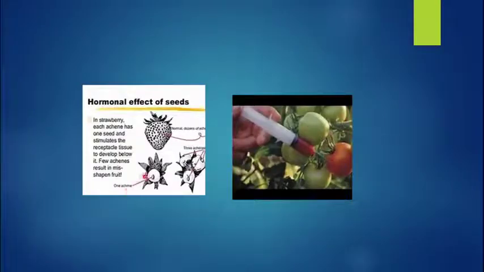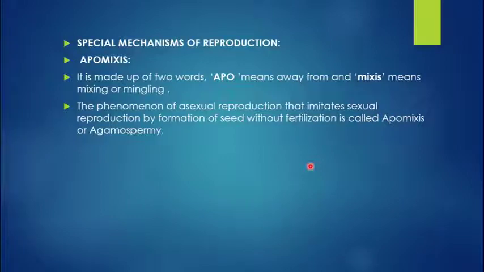So this is another example of strawberry, how the hormones are injected into the flowers, and then like that many strawberries are formed as a result of this. It will not give the proper shape to the fruit itself. So this is one example of the hormonal effects on seed. And here you can see how the hormone is injected into the tomato plant for inducing seedless fruits. So that is a very, very important application of asexual modes of reproduction.